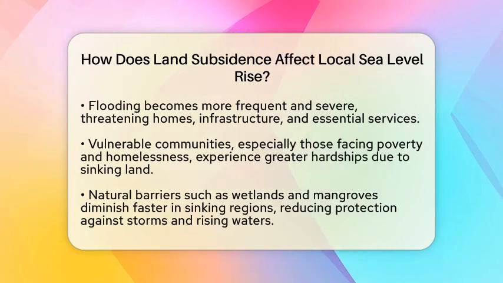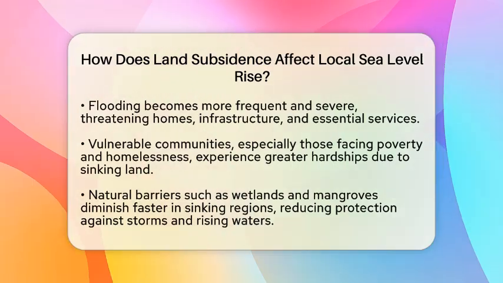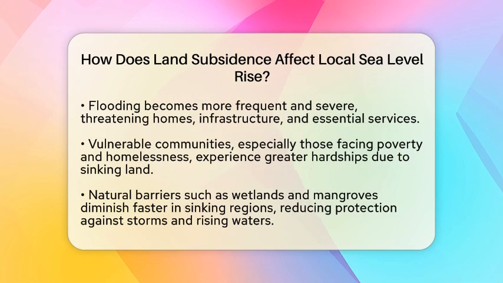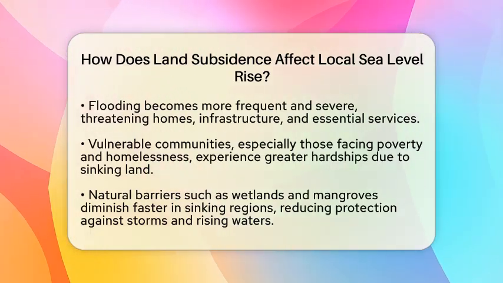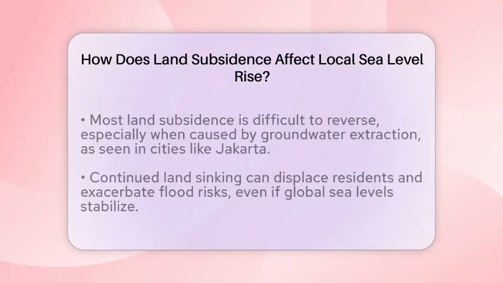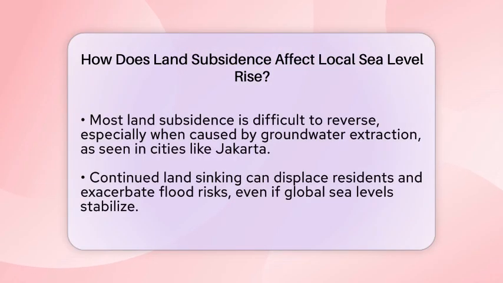Storm surges and high tides can push water further inland, threatening homes, roads, and vital infrastructure. For communities already struggling with poverty or homelessness, this added risk can be devastating. They may find it harder to protect their homes or access clean water when the land keeps sinking. Natural barriers like wetlands and mangroves also shrink faster in sinking areas, reducing their ability to buffer storms and rising waters. Most land subsidence is difficult to reverse, especially when caused by groundwater extraction.